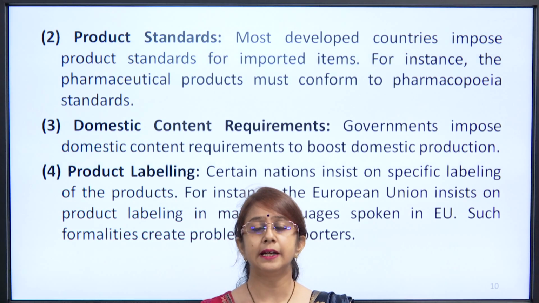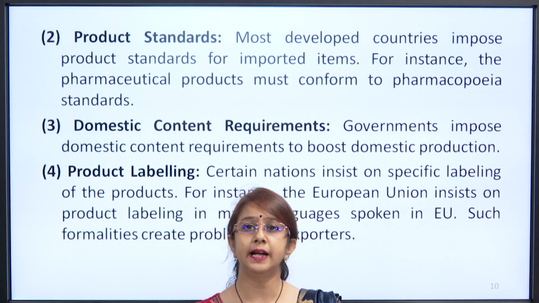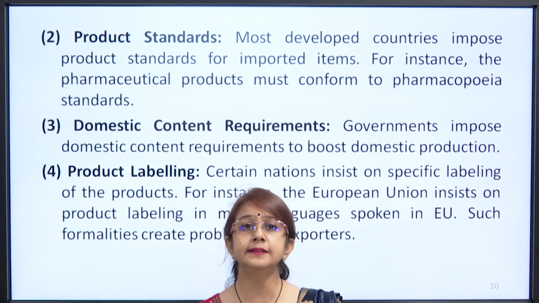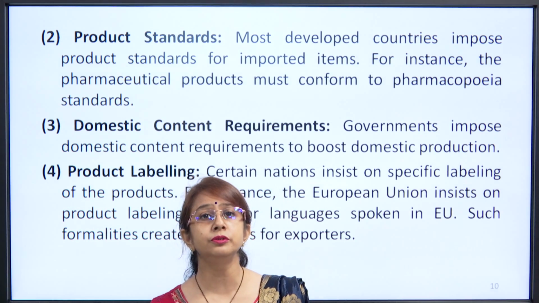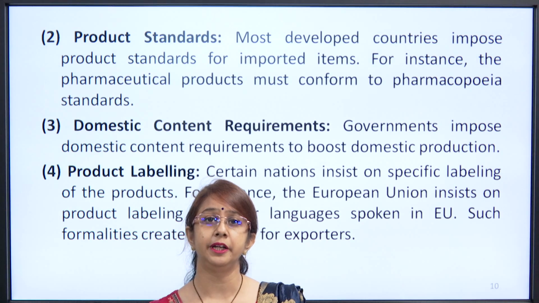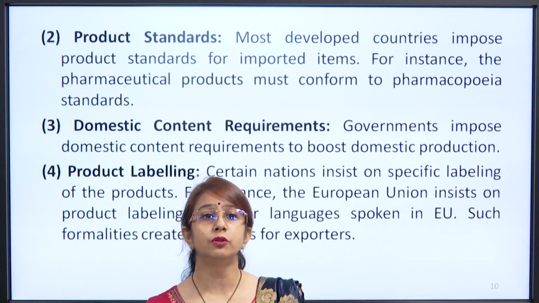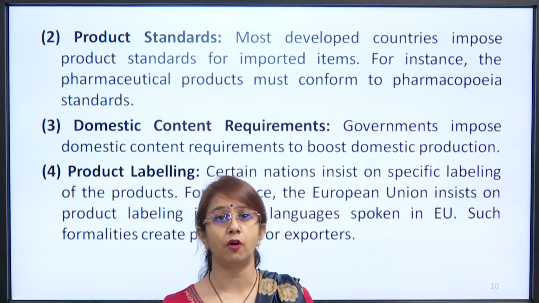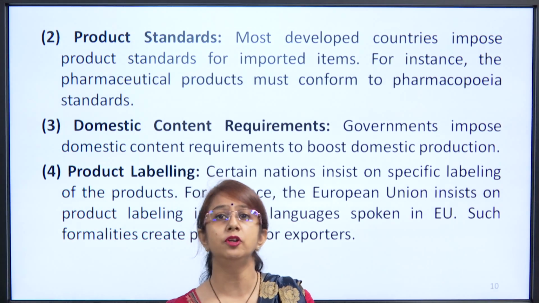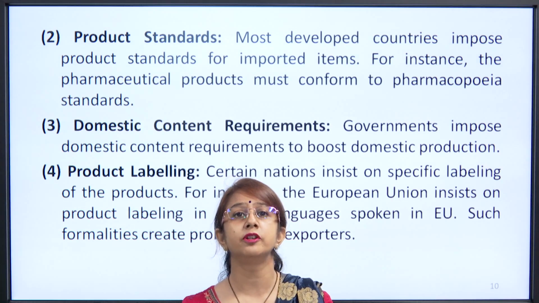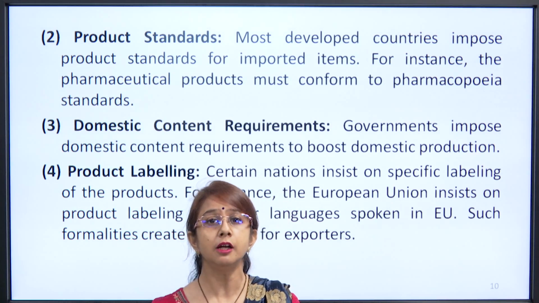Then the third one is domestic content requirement. This is another kind of non-tariff barrier that the government can pose. They can pressurize the imported goods to use the domestic raw material, use the raw material from the home country and then prepare the goods. In such a form, you will be able to generate revenue also, and you will be able to generate opportunity for the suppliers of the raw material in the domestic market also.